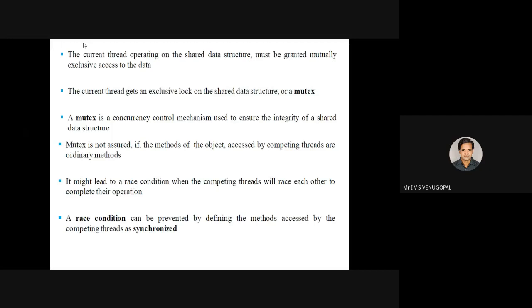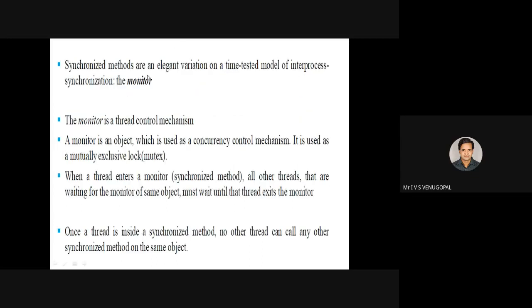That is, at a time, only one thread can be within the critical section of the shared resource. So it operates upon the principle called mutex or mutually exclusive. Mutually exclusive means when two threads are competing for a resource, they must mutually agree that at a time only one thread will be able to execute a shared resource. This mechanism is achieved by using synchronization. So in Java, we will be using a concept called synchronized methods or synchronized blocks to achieve this synchronization.